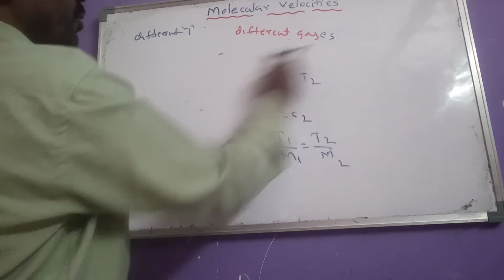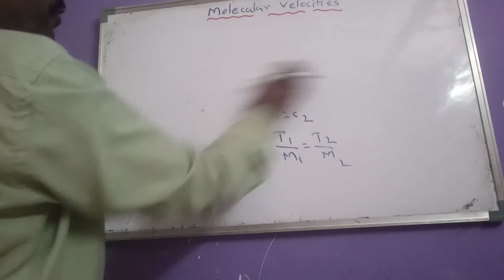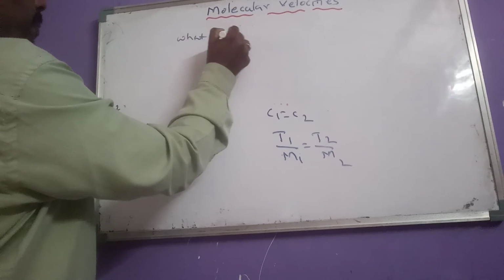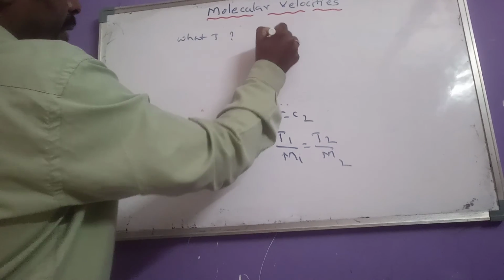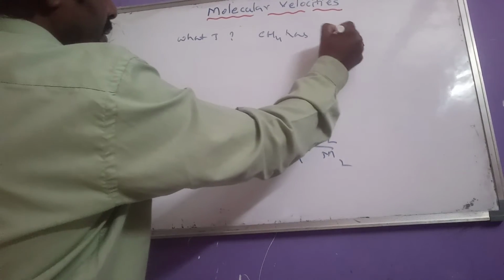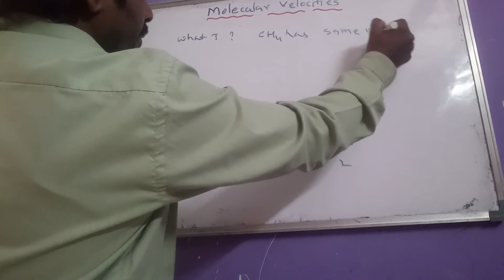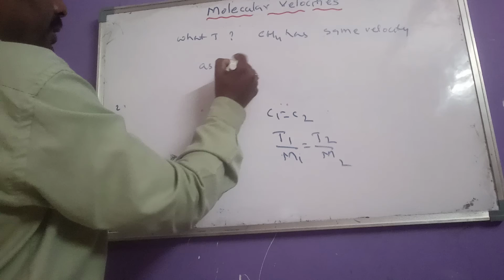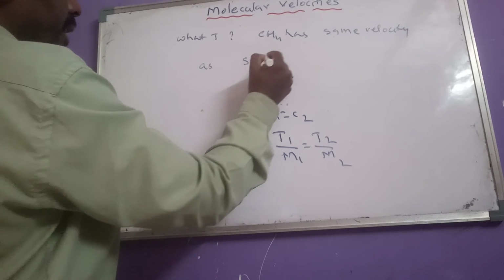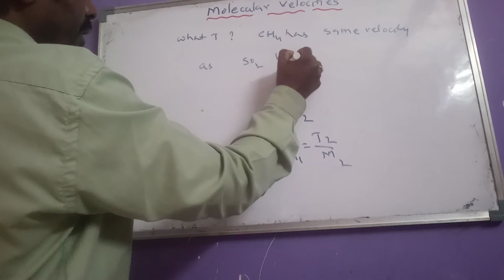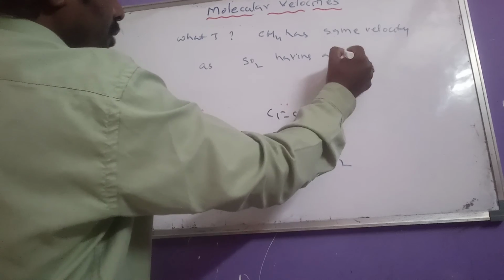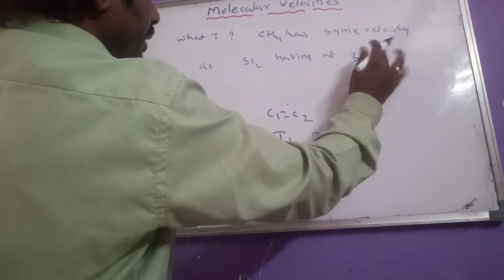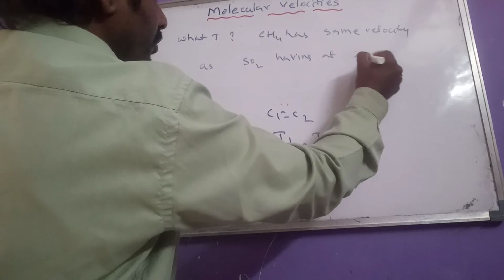At what temperature does methane have the same velocity as sulfur dioxide has at 27 degrees centigrade?